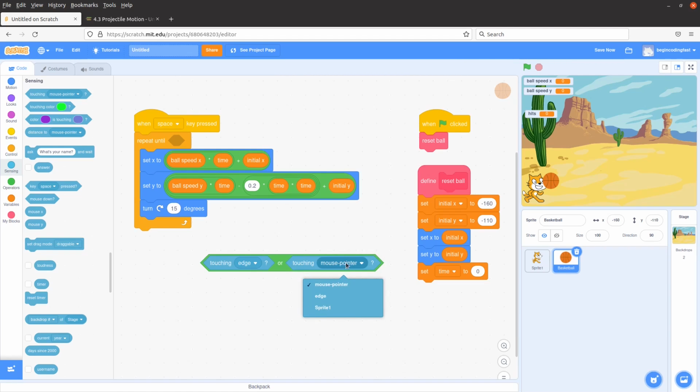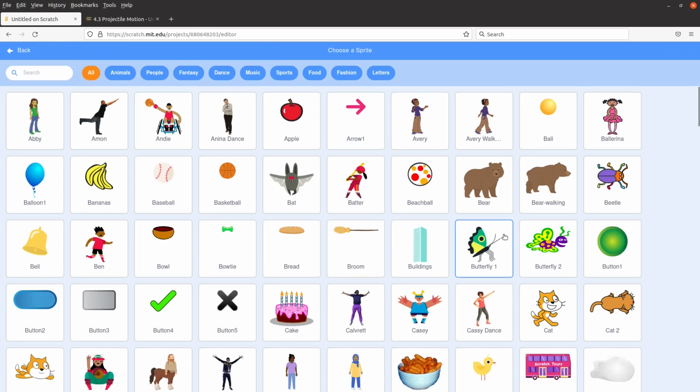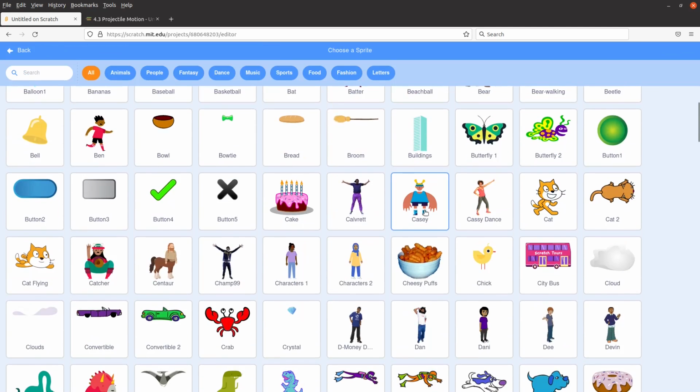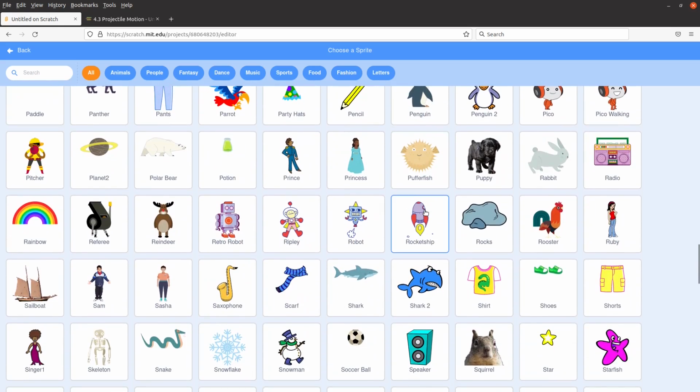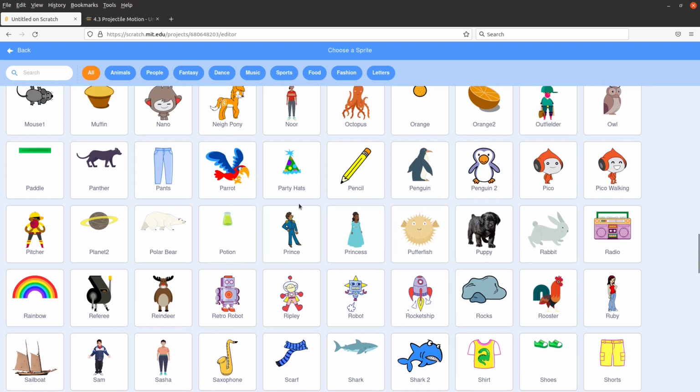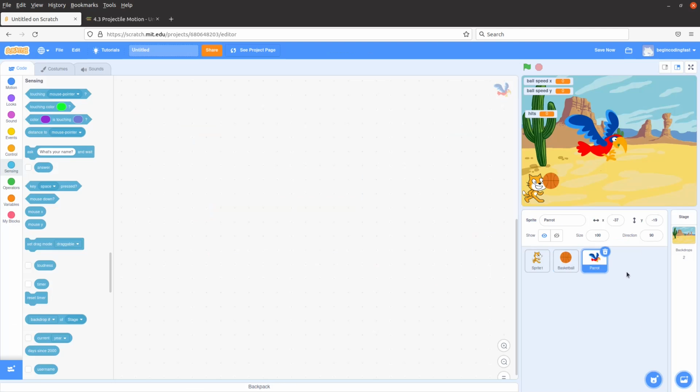So now you see I have to add a parrot first so that I can really do the motion correctly. Choose a sprite, and then I want to choose the parrot. Parrot here. Okay. So the parrot is like this one.